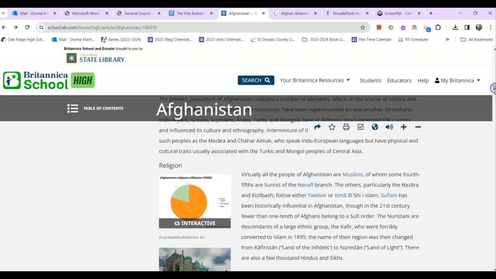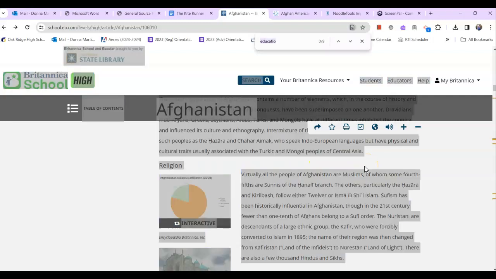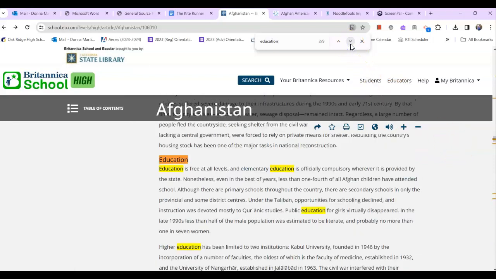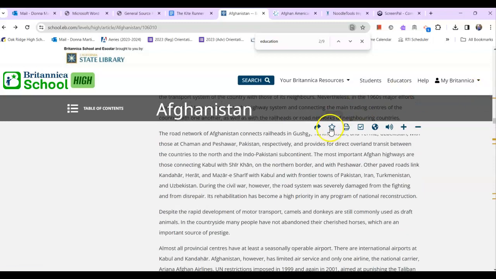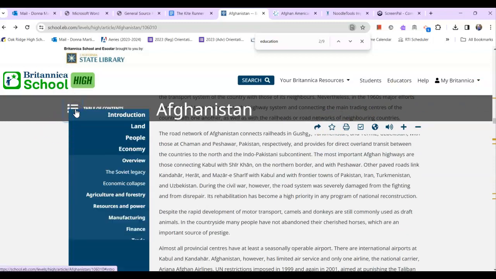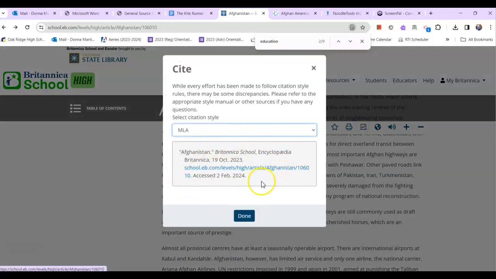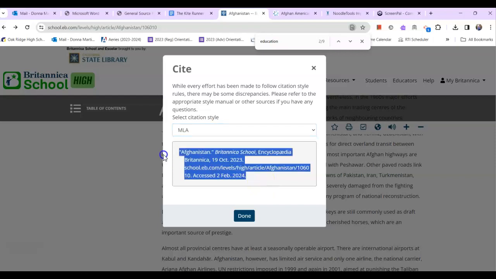Okay, so the sections are here. I didn't find one for education, so I'm just going to search that. There it is. So it wasn't in the table of contents, but it is listed. So you can find a lot that you need. Just search in different ways until you get there. With Britannica, this check mark is their citation. Same thing. There's no Noodle Tools export button, but there is a pre-made citation that you can copy into Noodle Tools.